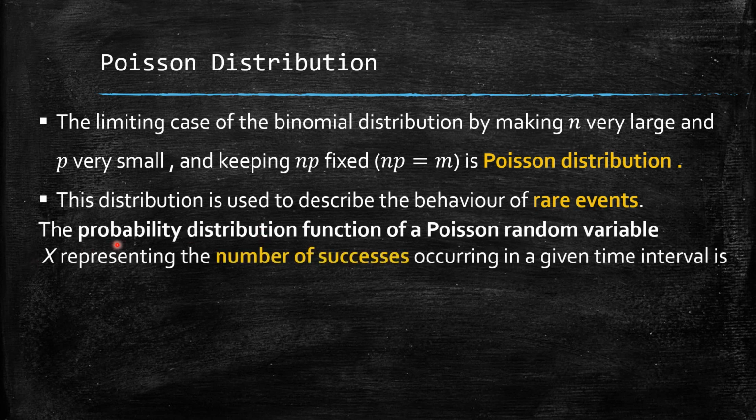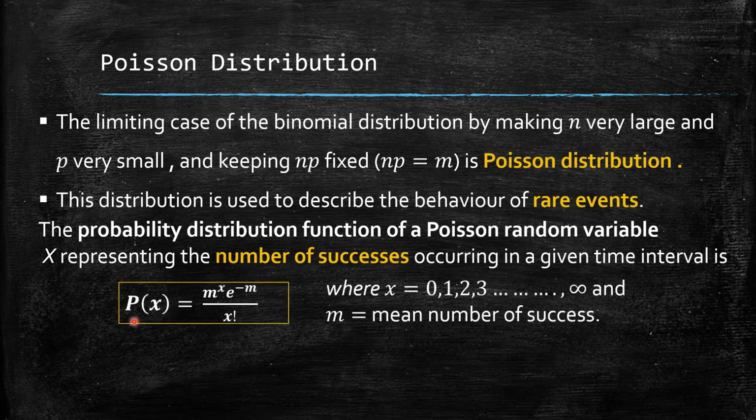The probability function p(x) of a Poisson random variable x, representing the number of successes occurring in a given interval, is defined as p(x) = m^x e^(-m) / x!, where x can be 0 to infinity. So the range of x is 0 to infinity, and m is the mean number of successes.